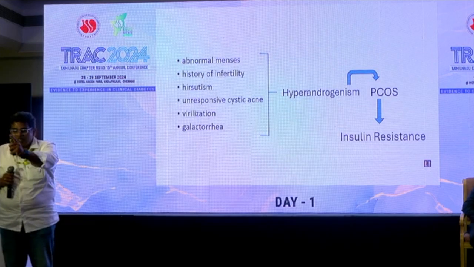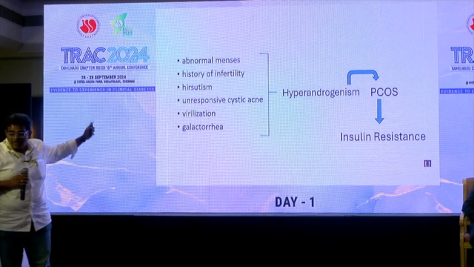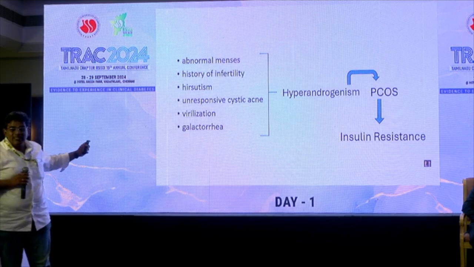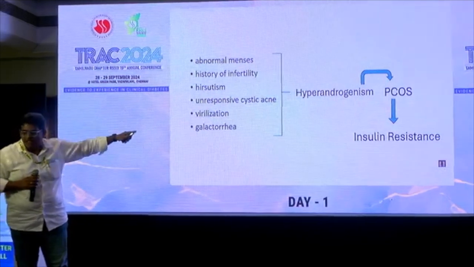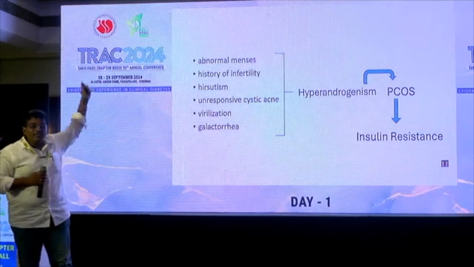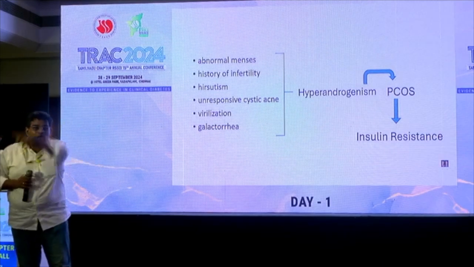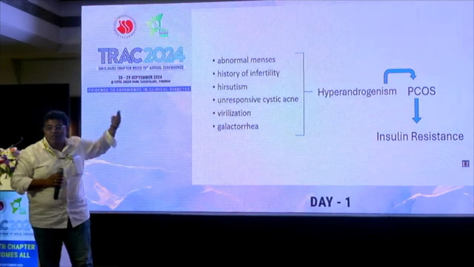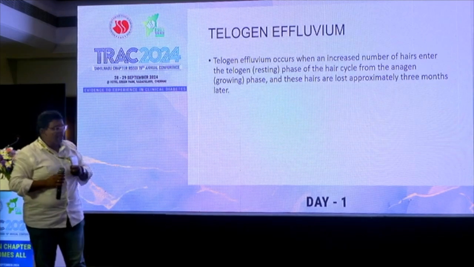But in these women who suffer from this, there will be associated abnormal menses, there might be infertility, they may have hirsutism, unresponsive cystic acne, virilization, and galactorrhea. What are all these things associated with? You can relate them to hyperandrogenism. When hyperandrogenism comes, these all come. Where do we see hyperandrogenism? We see it in PCOS. What is PCOS? It is an insulin resistant state. So what is the common link between all these things? It is the insulin resistance which drives this. So please look for insulin resistance even in female pattern hair loss, through the mechanisms that we have described.